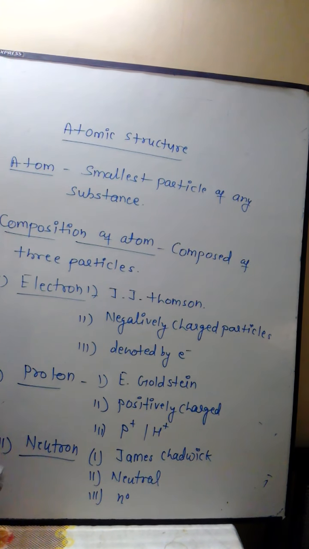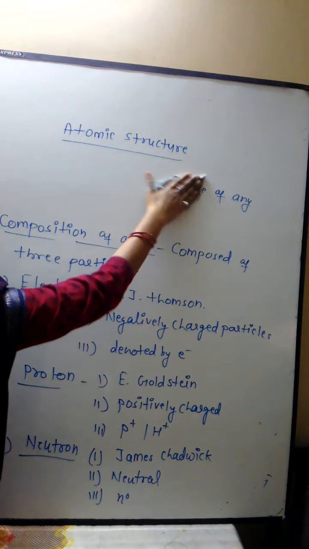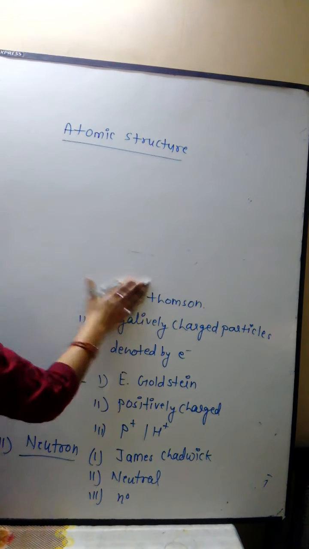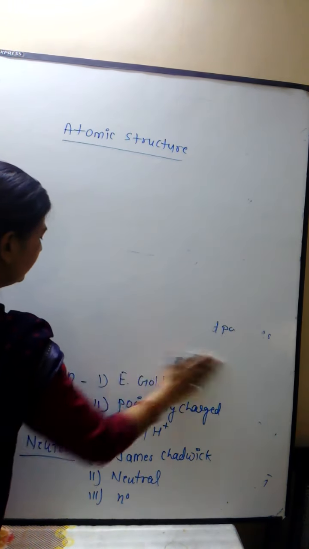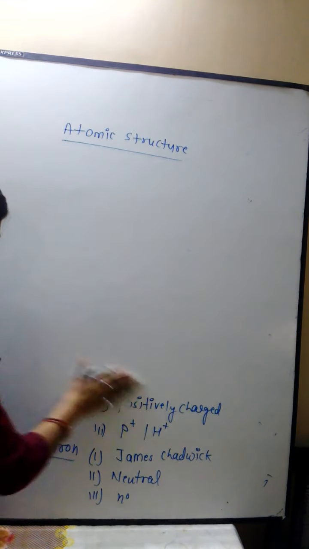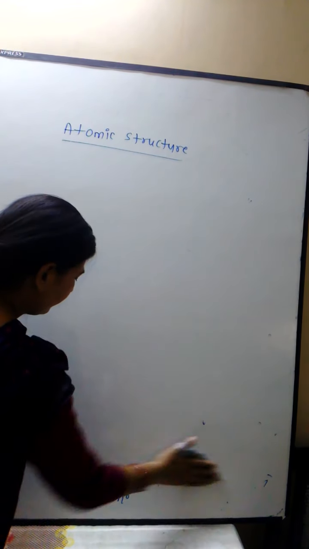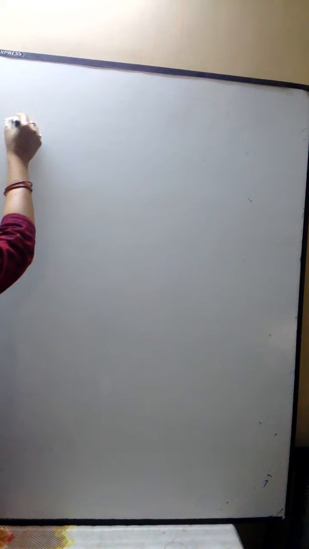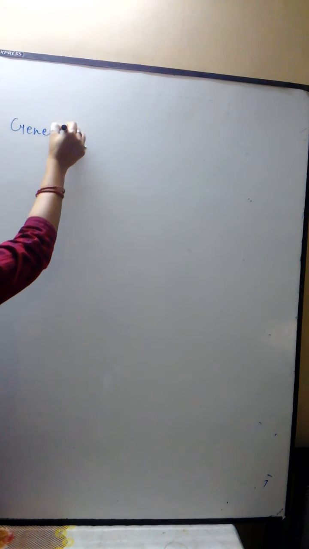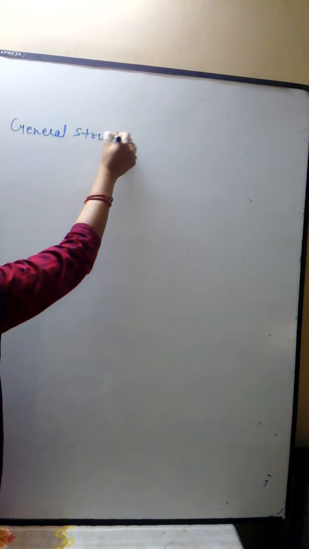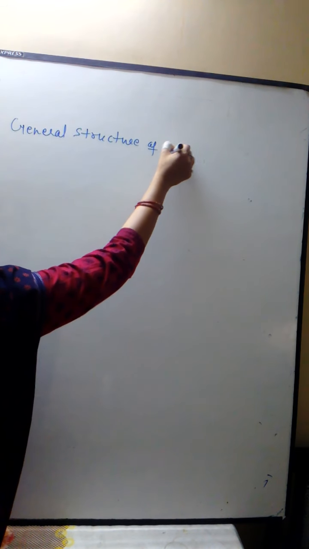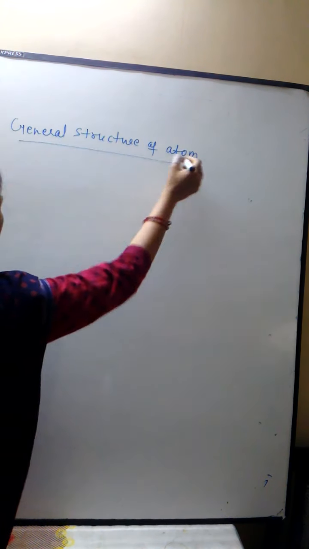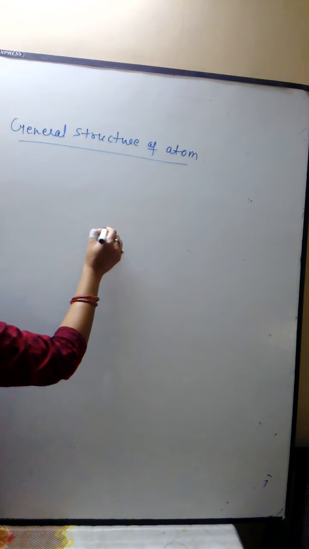Now we see the general structure of any atom. What is the common or general structure of an atom? The general structure of atom we express as follows.